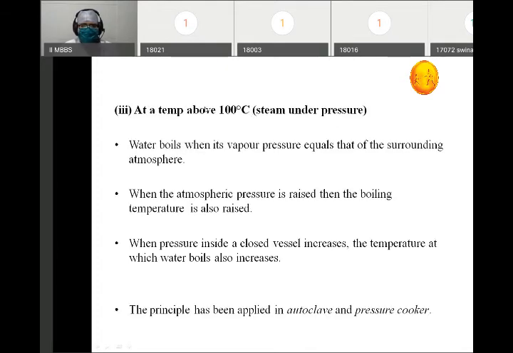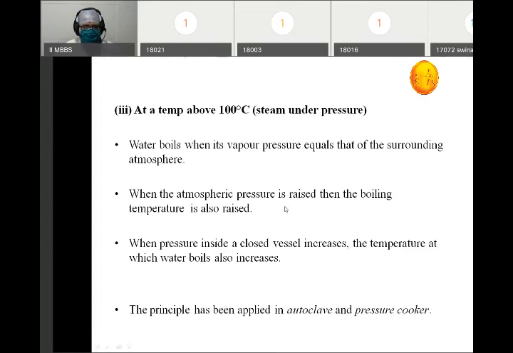Then we have temperature above 100 degrees centigrade. So what is basically the principle of temperature above 100 degrees centigrade? Water boils when its vapor pressure equals that of the surrounding atmosphere. So when the atmospheric pressure is raised, the boiling temperature is also raised. You might have known how things work in a pressure cooker. What happens in the pressure cooker? We are increasing the pressure in the pressure cooker, so the boiling temperature of the water is raised.